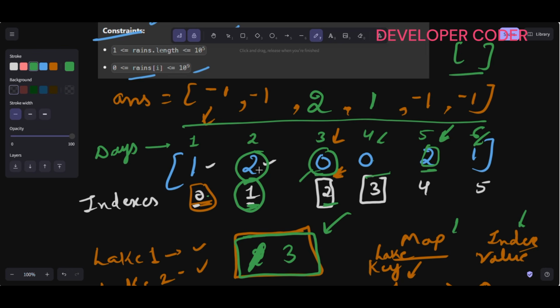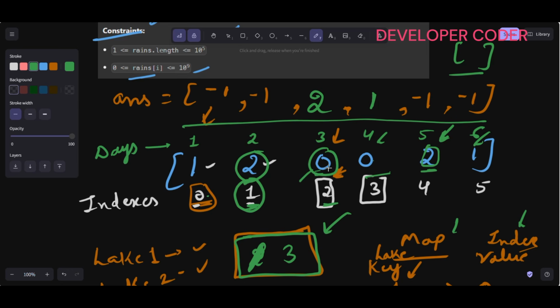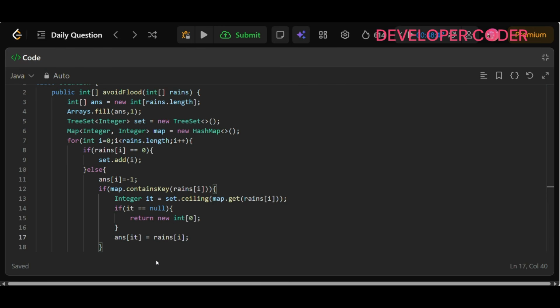So we go here, we see this value is 1. The first index where this 0 was there was at 2. So at this 2 place I need to fill this 2 in my answer. That's why I'm writing it like this, right?